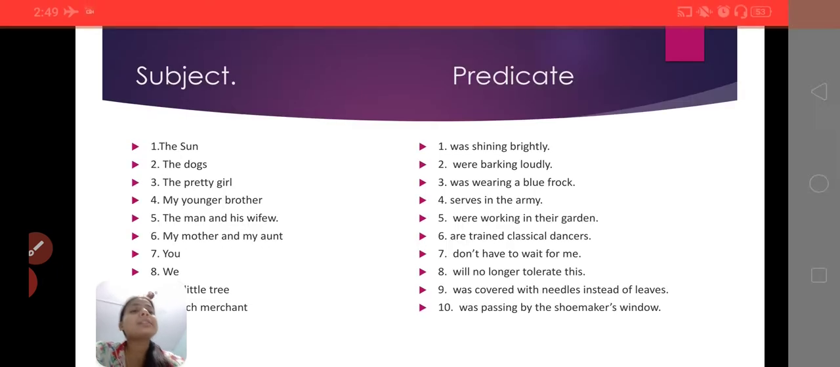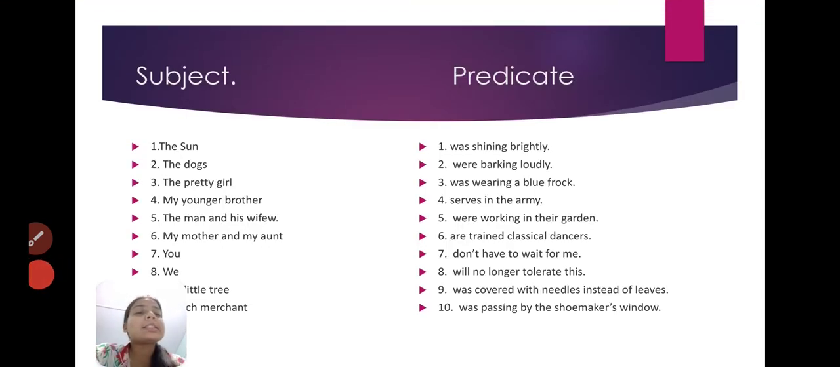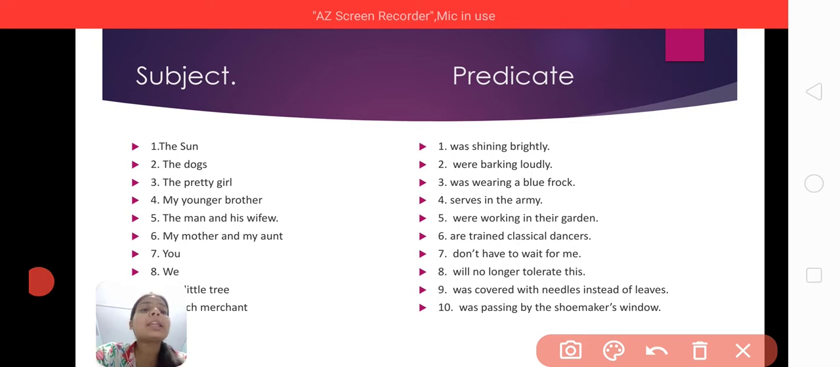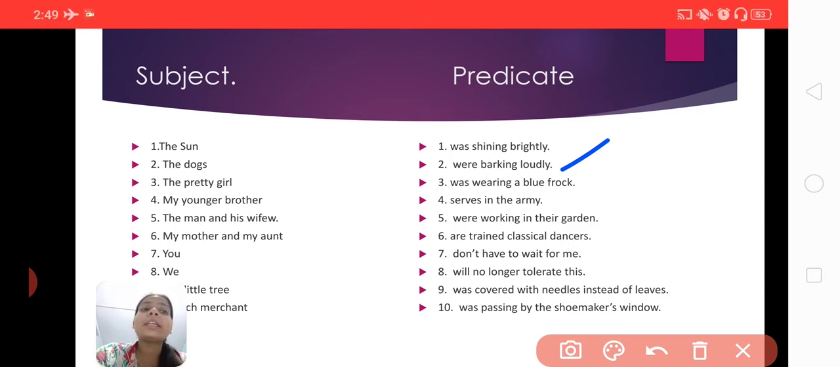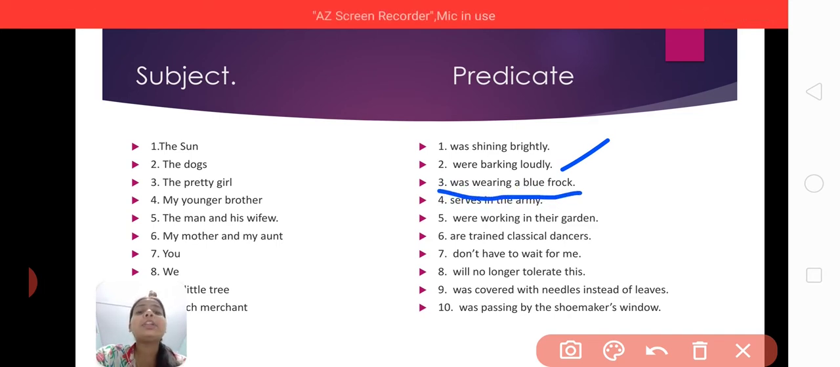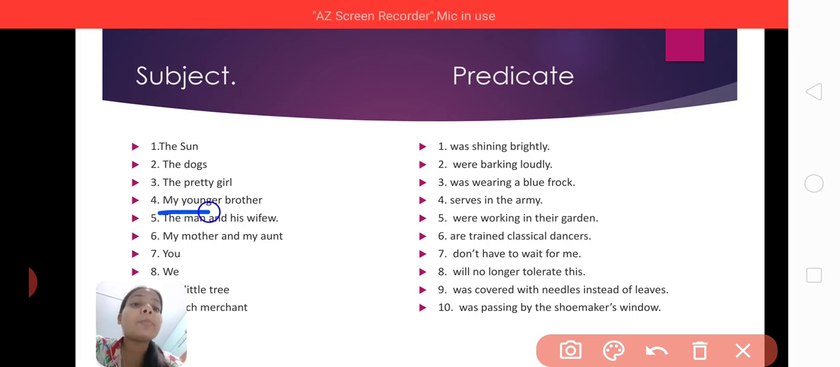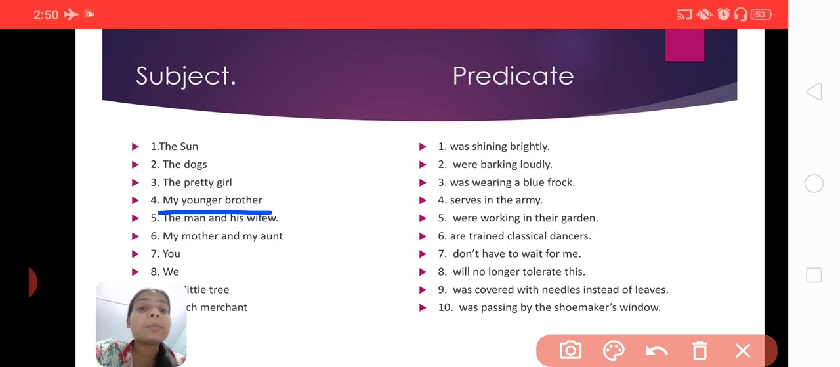Now have a look at the answers. Yes, so the sun is the subject, was shining brightly is the predicate. Second one, the dogs is the subject, were barking loudly is the predicate. Yes, so our answer is correct. The pretty girl is the subject, was wearing a blue frock is the predicate. So this part is telling you something about the subject. My younger brother is the subject, it is a complete subject. Okay, keep it in mind, it is a complete subject, whereas serves in the army is the predicate, because this part is telling what he is doing.